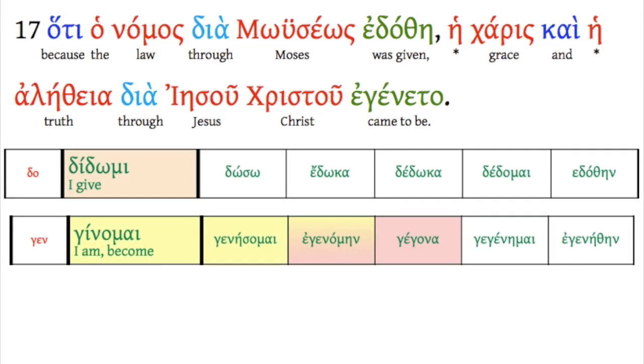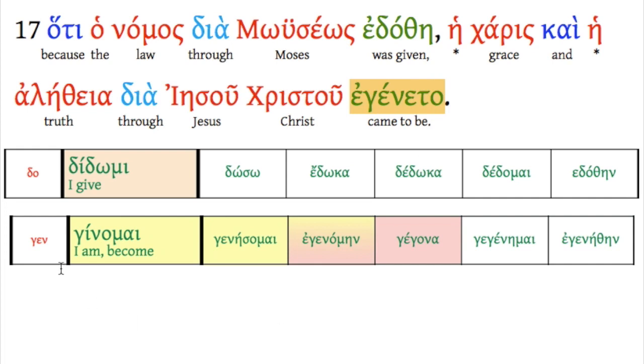This time let's look first at these verbs. Okay, the law through Moses, edothe, was given. Thinking didomi, right? Do is our root of didomi. And you see the theta eta, aorist passive. So here we have thēn, thēs, thē. So this is third person singular. It was given. And then grace and truth through Jesus, egeneto.